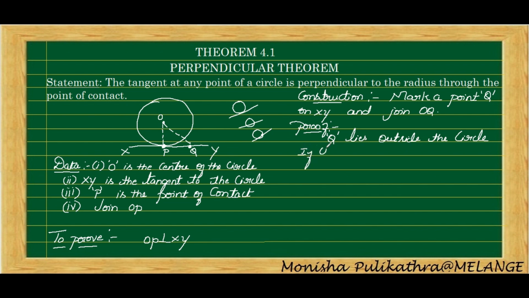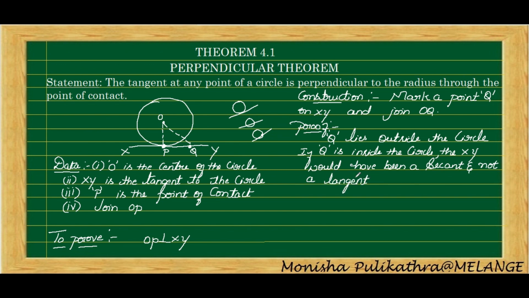If Q is inside the circle, then XY would have been a secant and not a tangent. But this is not the case.